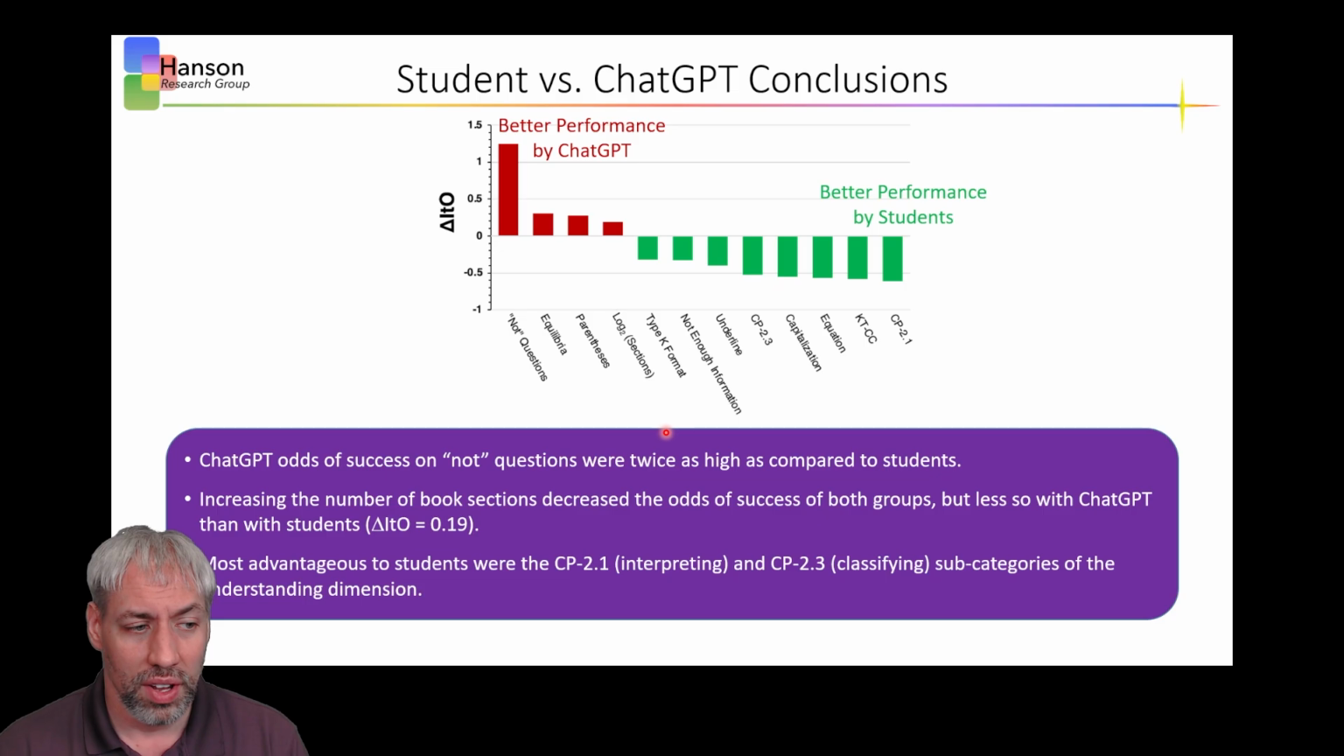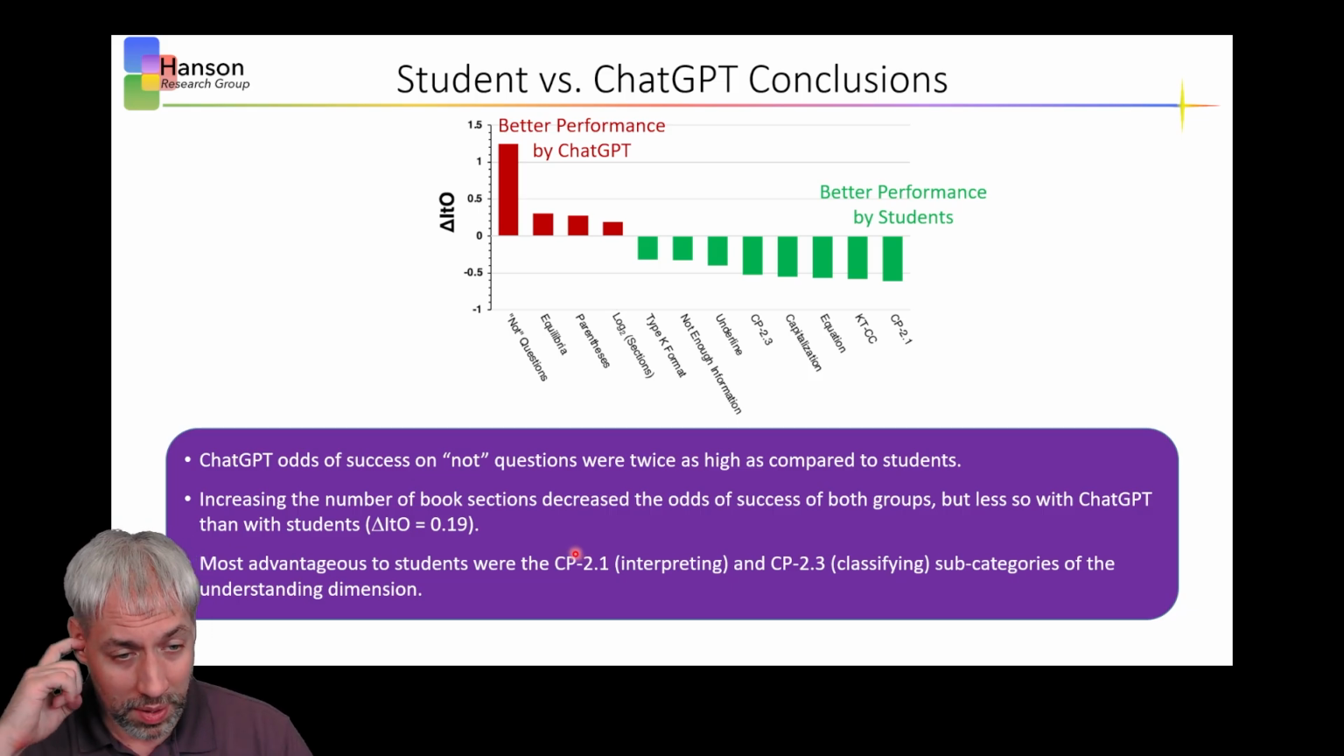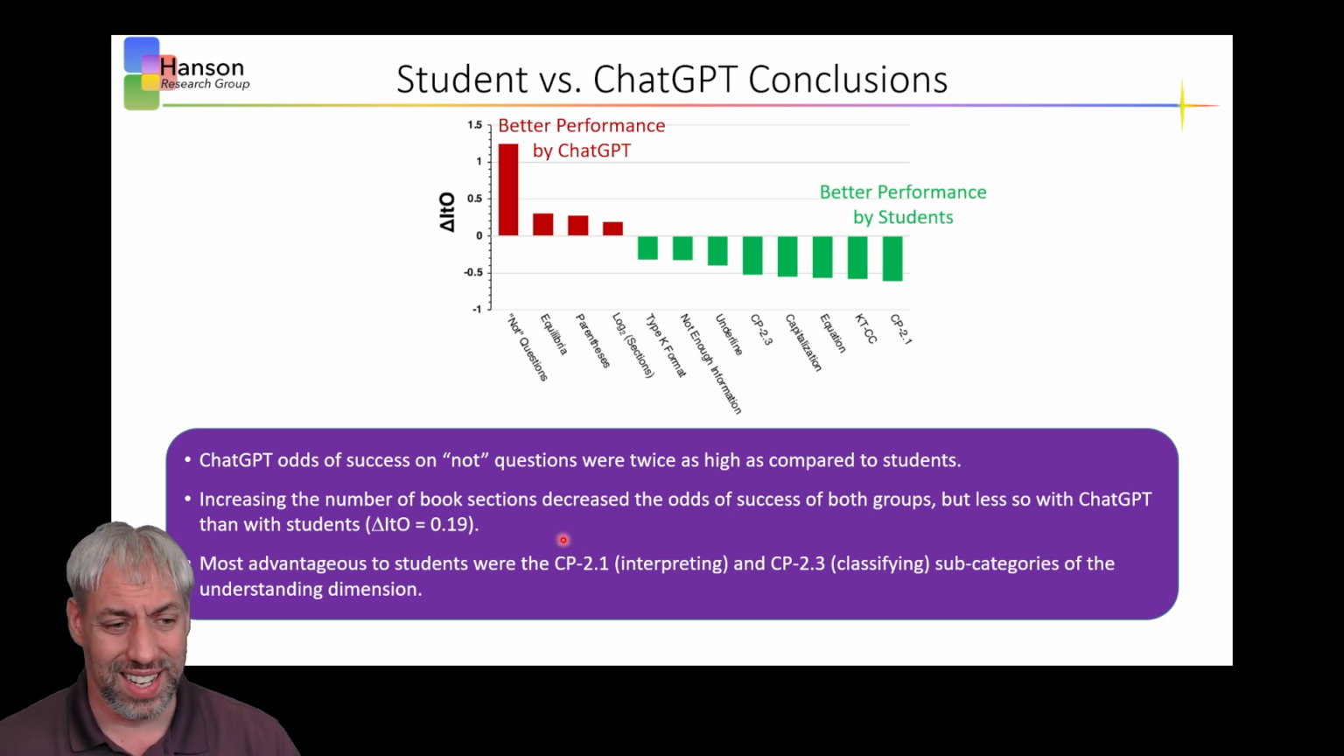Likewise, the number of book sections, so not necessarily the topic of the book sections, but the number of book sections that a topic covered, decreased the odds of success for both students and ChatGPT when more sections were covered, but less so with ChatGPT. ChatGPT did a better job than students when multiple sections were contained in one particular question. And so it could be something like an equilibrium question that also ties in rate constants.